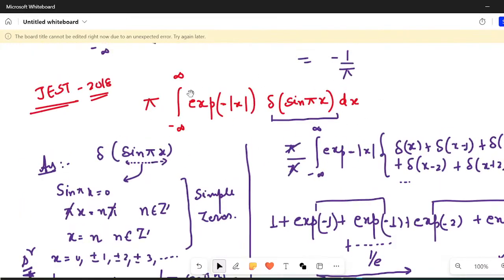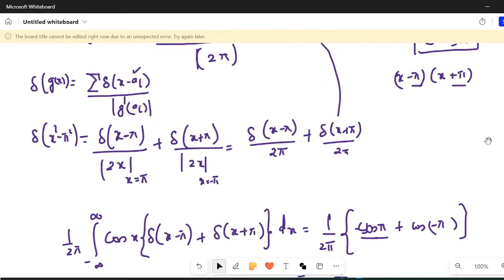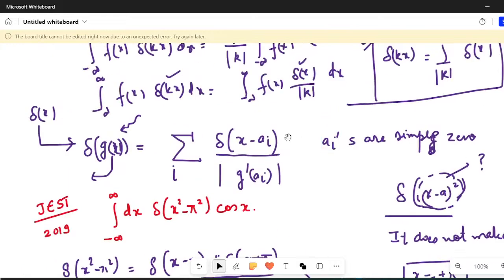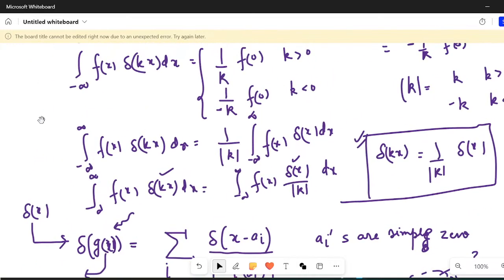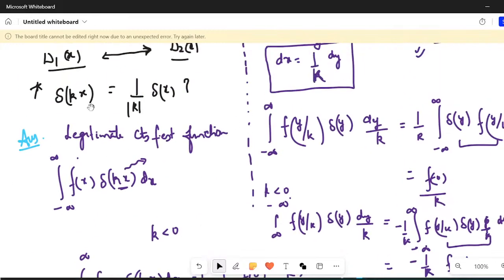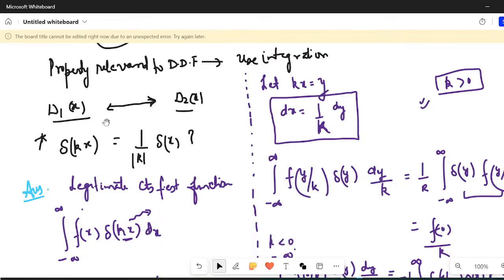So I don't think they're going to ask from this particular dimension, but even in case they ask, I think this is an important thing that you should remember. Right now we are doing some mathematical preliminaries before we can start quantum mechanics. I was initially thinking that I should start quantum mechanics directly, but if I'm not covering all these basic things, then there would be a problem.